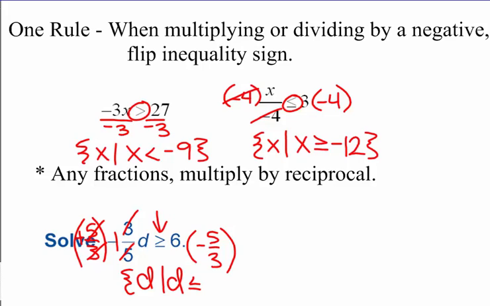Now, a lot of you still need to put the 6/1. That's fine. Okay. This can be cross-canceled. Some of you are going to say 6 times negative 5 is negative 30. 1 times 3 is 3. And then you're going to go ahead and reduce to negative 10. That's fine. You can also cross-cancel and say that 3 goes into 3 once. 3 goes into 6 twice. So we're going to end up with 2 times negative 5, which is also negative 10. So it doesn't matter which way you do your fractions. I think cross-canceling is much easier, especially when we get into bigger numbers.